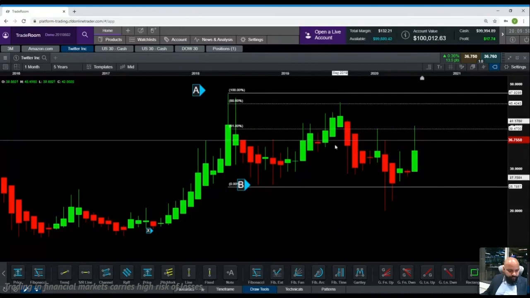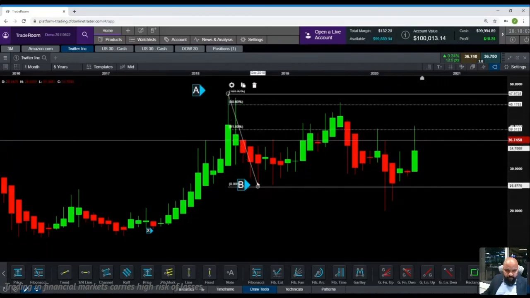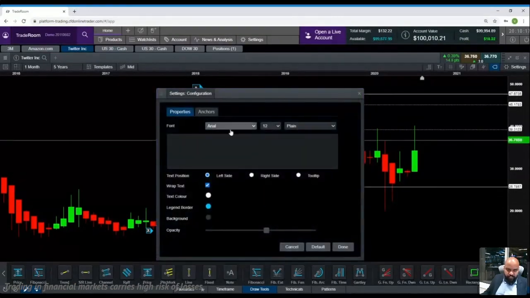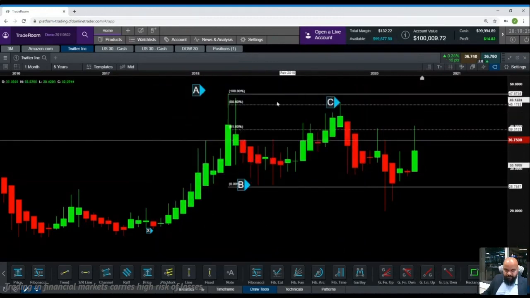If you see from point A to B, it has dropped, the market bounced back up, went till 61.8, then went to 88.6, and it started dropping. Now I know this is a very good potential pattern. So this is where my B to C point has been achieved. Okay, so now we had our X starting point, A, B.